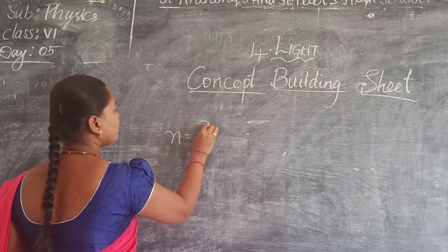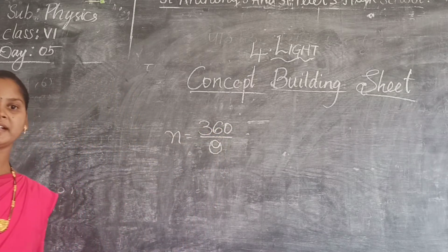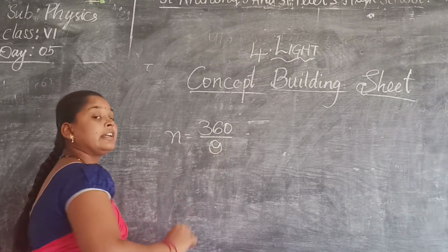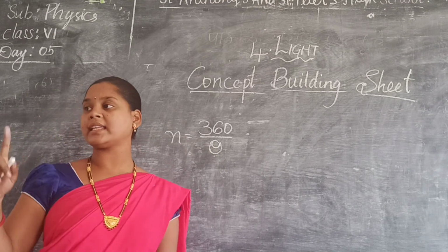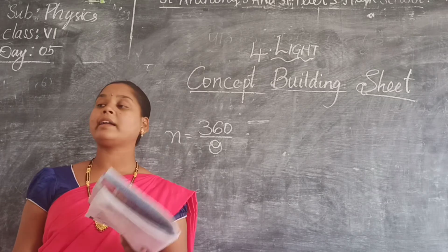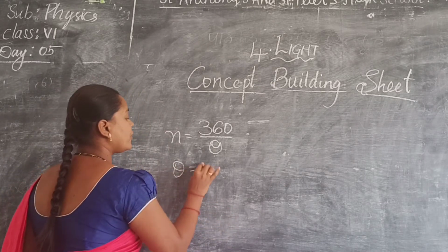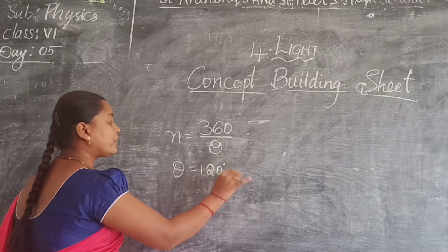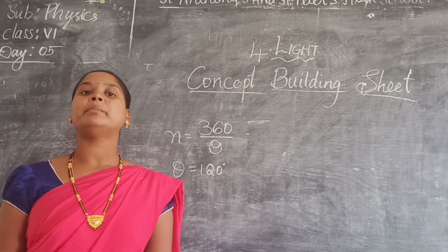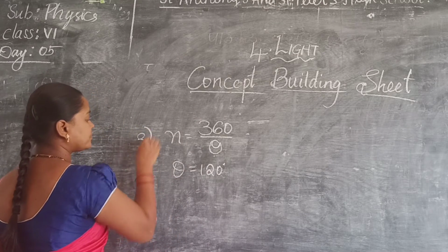N is equal to 360 by theta. We did it. So theta is what? The angle at which the two mirrors are inclined. Theta is 120 degrees. So what do we have to do now?